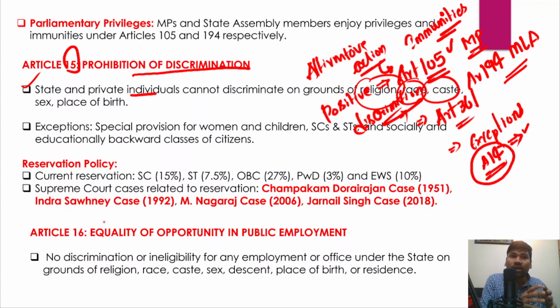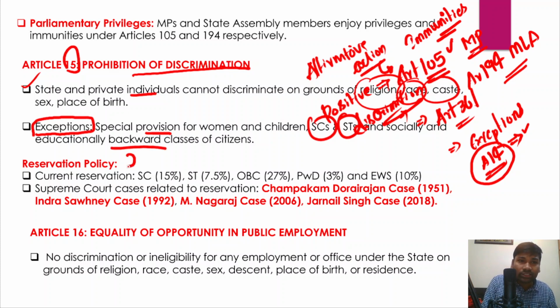However, it has also provided for certain exceptions. So what are the exceptions? This is also known as positive discrimination, that is, a special provision for women and children, SCs, STs and even socially and educationally backward classes of citizens has been provided.